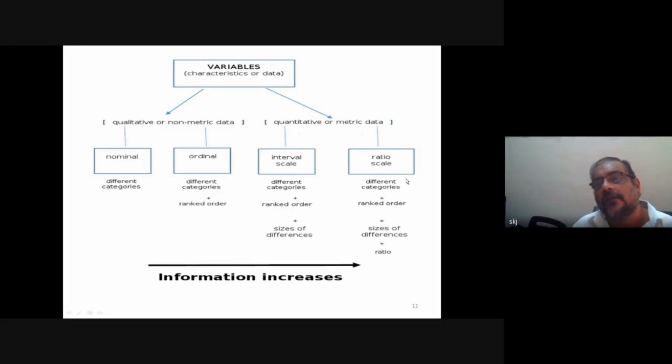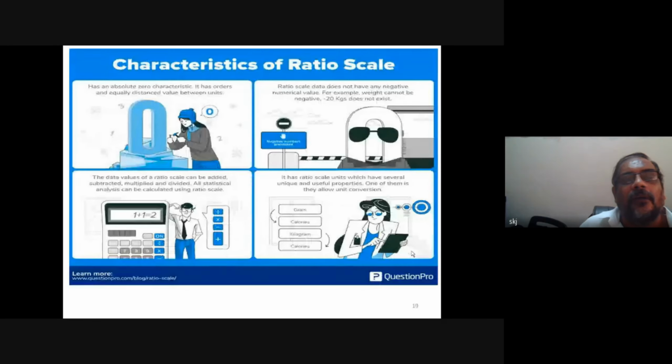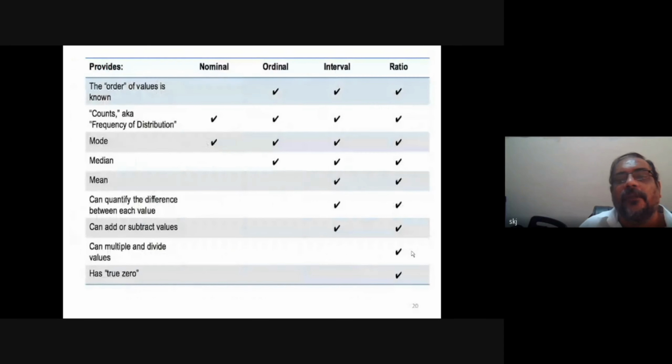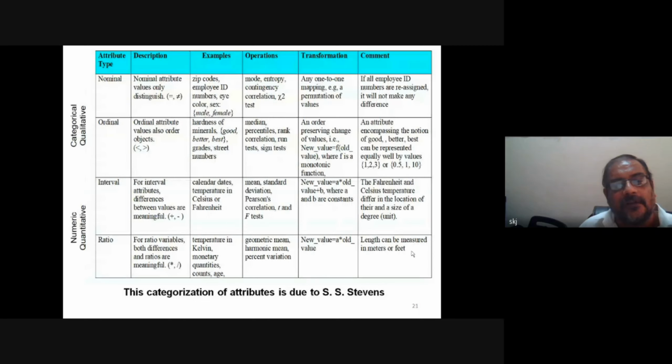And here you see the ratio scale. This nominal feature is there. Ordinal feature is there. Interval scale feature is there, and one more thing, well-defined zero point, it is not written here, and ratio. Okay. Ratio scale. So multiplication and division can also be carried out here. So you see here, we are adding some information from nominal to ratio. I stop here, and the same thing is written here, that is also mentioned here.